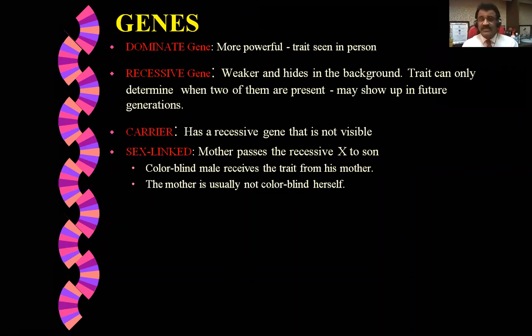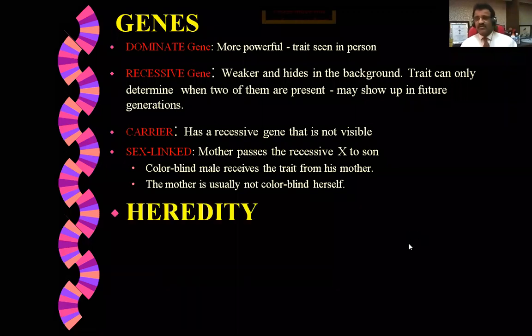Sex-linked means the mother passes the recessive X to her son. For example, the mother is usually not color blind herself because she is a carrier, but she will pass it to her son. The color blind male receives the trait from his mother. I explained this yesterday also, and today we are taking it for the sake of background study.